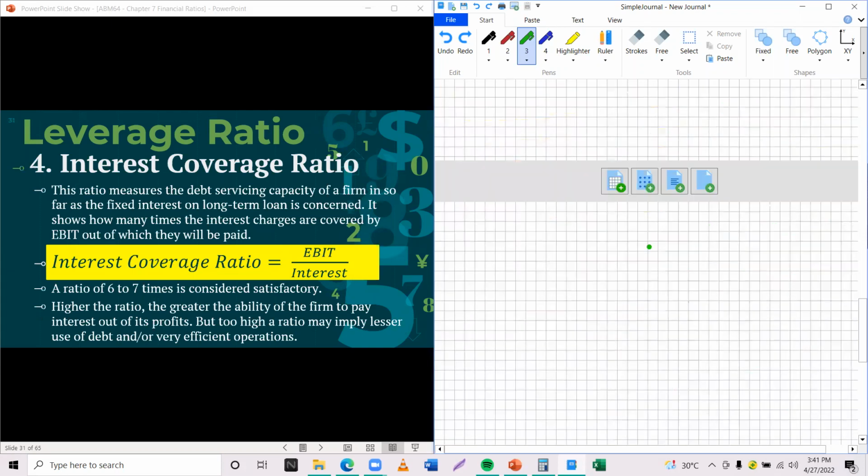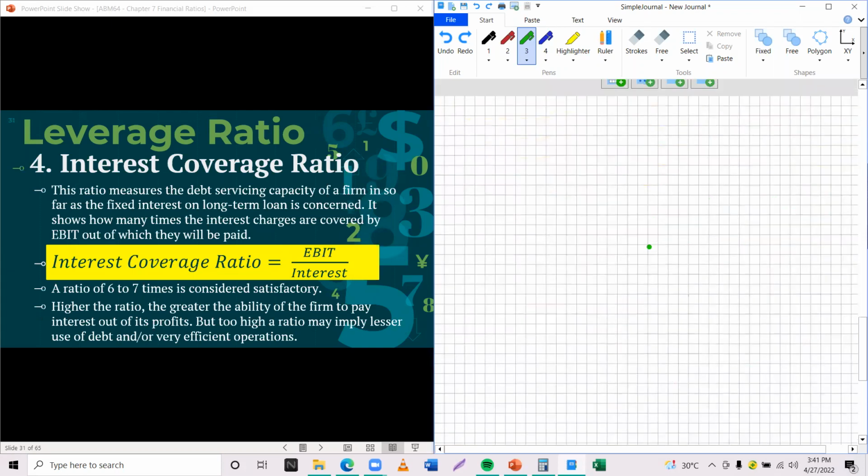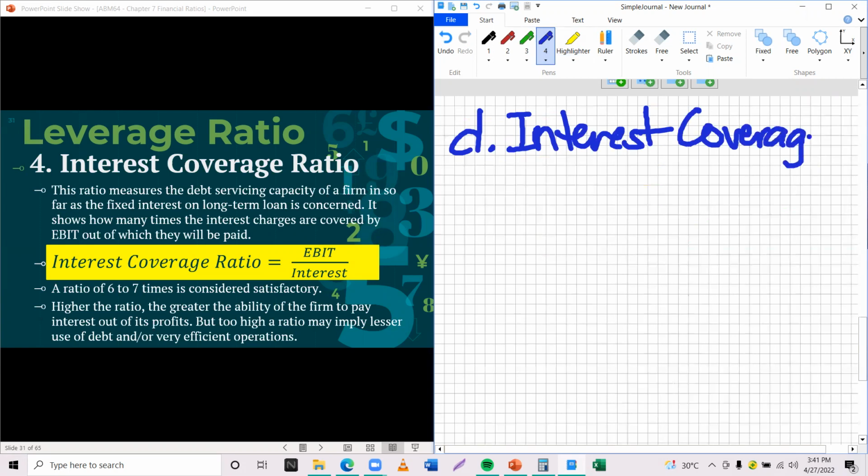So let's have another one. Interest coverage ratio. So this would be letter D. We have the interest coverage ratio. This is its formula.